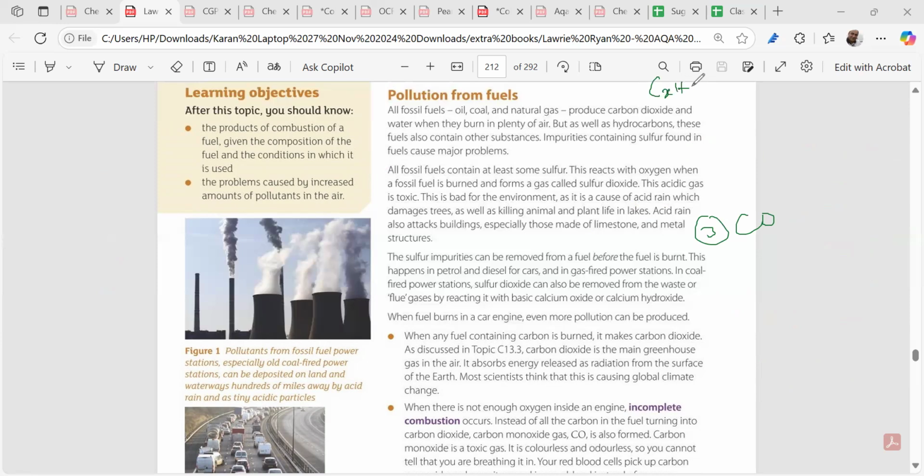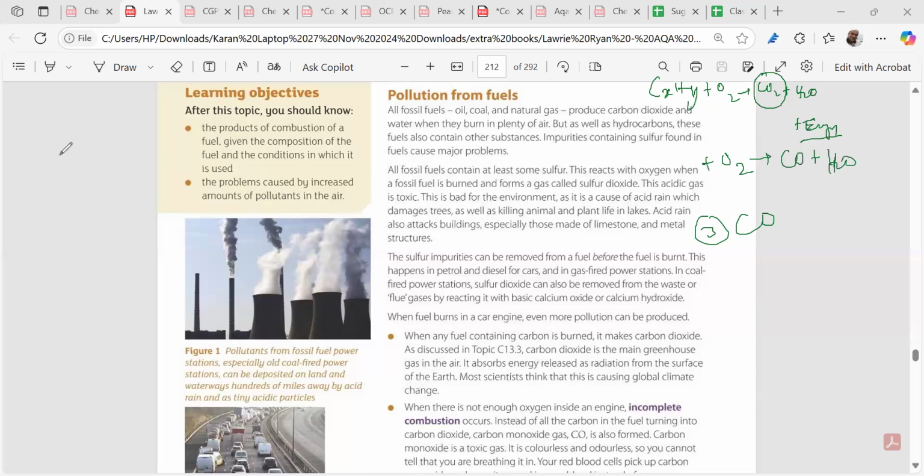If you take any fossil fuels, it undergoes oxidation and we use the energy to sustain our luxury life: heating up of home, cooking of the food, driving the cars, driving the buses, driving the aircrafts. This is complete combustion. But if the supply of oxygen is less, that gives you carbon monoxide plus water, right?